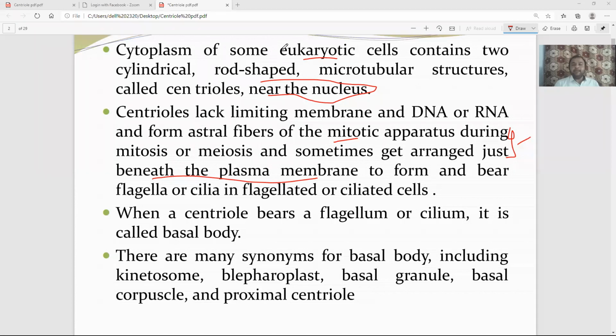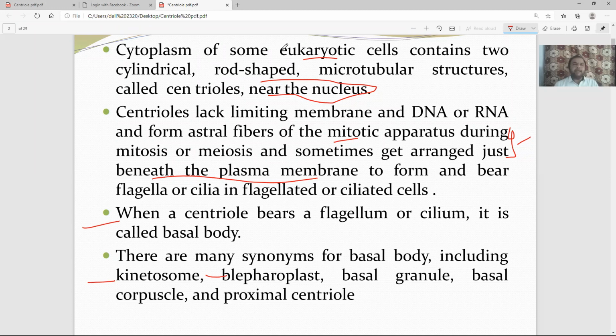So when it is associated with cilia, we don't use the word centriole, we say it is a basal body. This idea will be more clear when I teach you the ultrastructure of cilia. Centriole or basal body both have the same structure, but when it is involved in the formation of cilia, it is labeled as the basal body. So here it is written: when a centriole bears a flagellum or cilium, it is called a basal body. There are many synonyms for the basal body, including kinetosome, blepharoplast, basal granules, basal corpuscles, and proximal centriole.